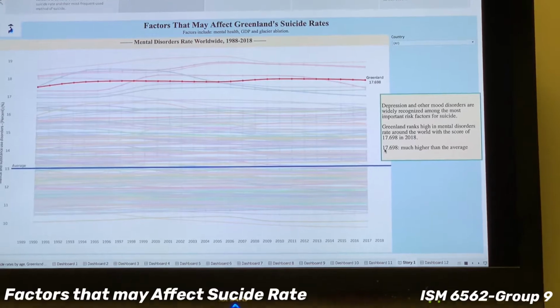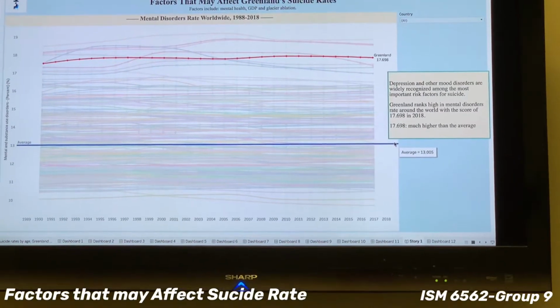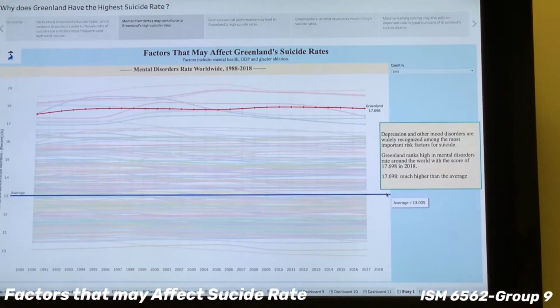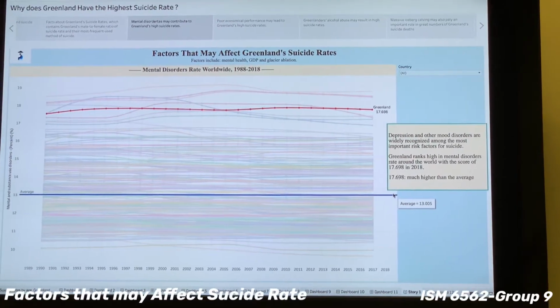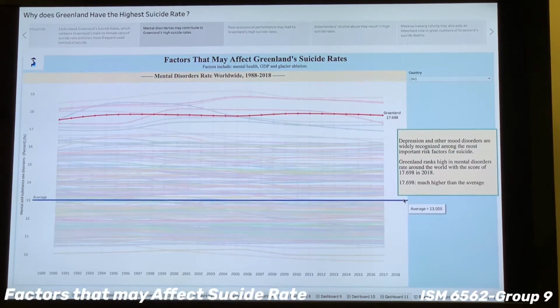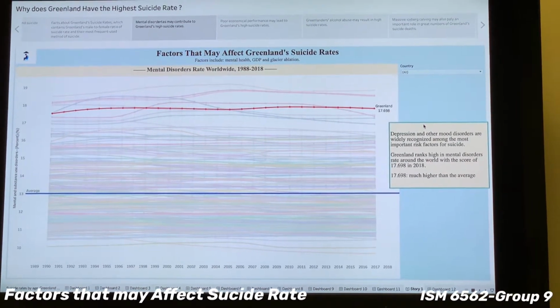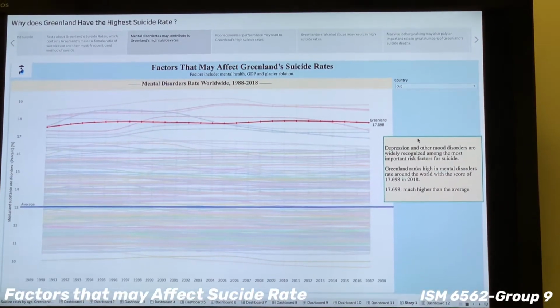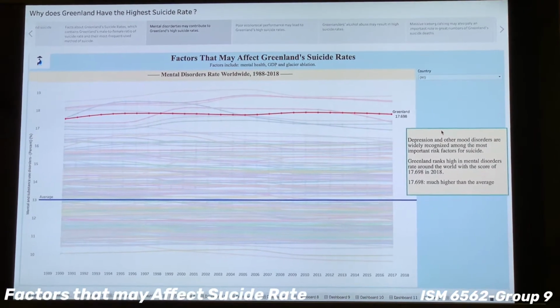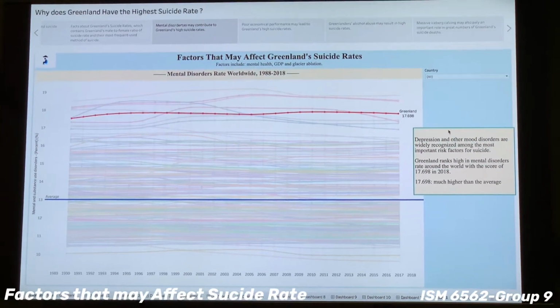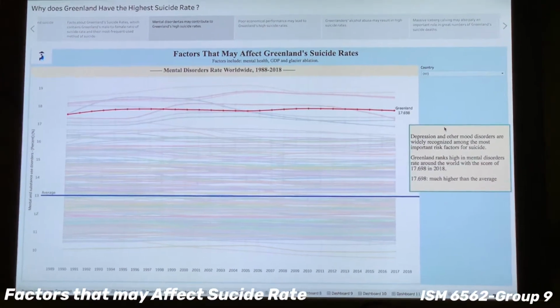We also added a reference line to show the average rate of mental disorders worldwide. As we all know, mental and substance use disorders are widely recognized among the most important risk factors for suicide in many countries, including Greenland.